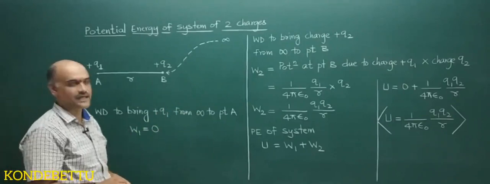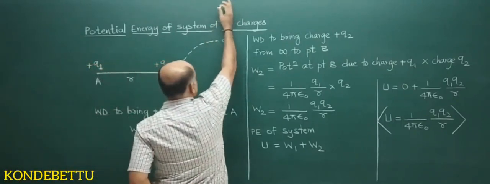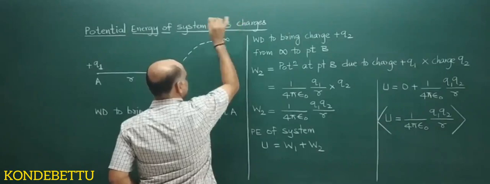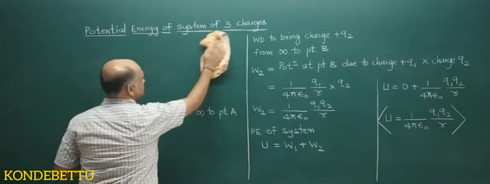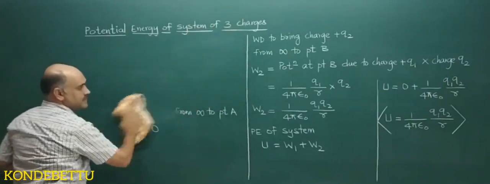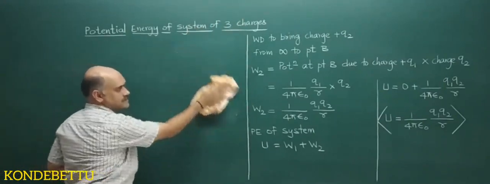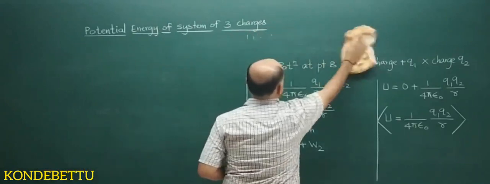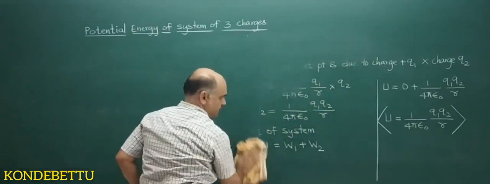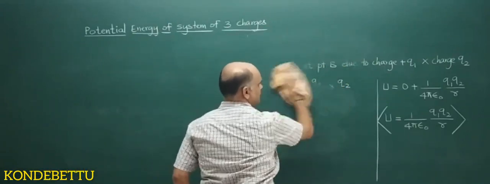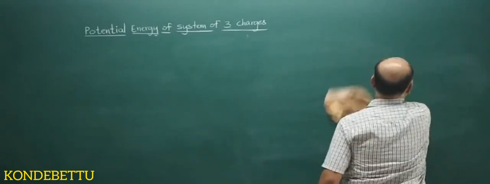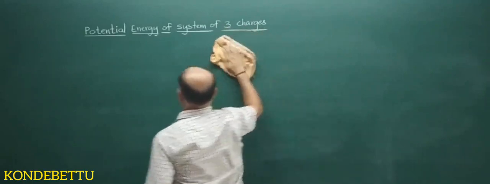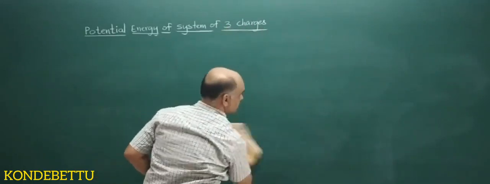Then we will go for the second one, that is potential energy due to 3 point charges. Again the steps are the same. Only thing is you will be having another charge, that is Q3. So when 2 charges were there, we had a straight line. Now when 3 charges, we will take it in the form of a triangle. So potential energy of a system of 3 point charges.